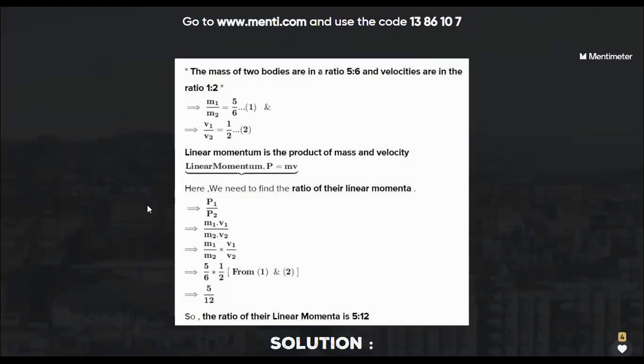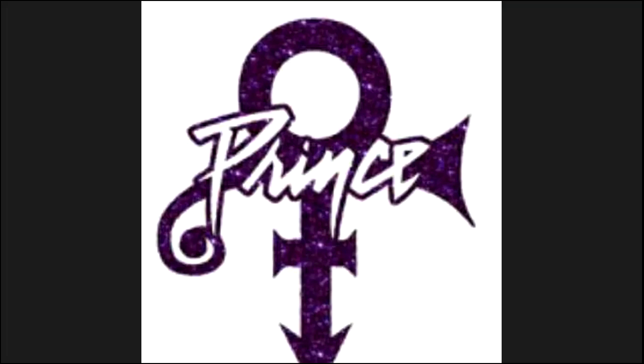So that's all for today, and I think this was the third session of Menti. After this, which chapter do you want? Work and energy or gravitation? Earlier also you all have told about work and energy. So let's lock work and energy for the next session.